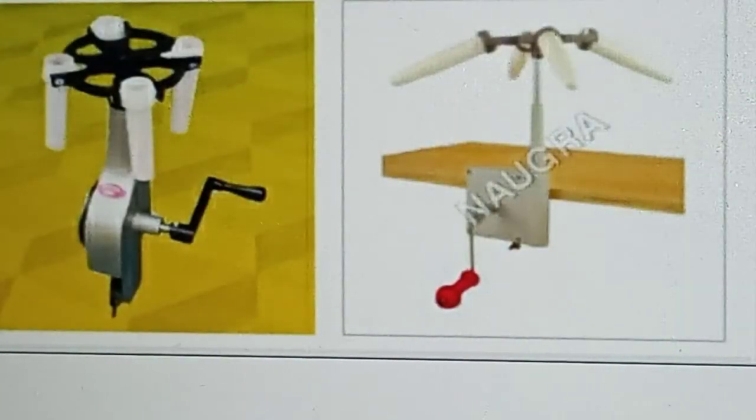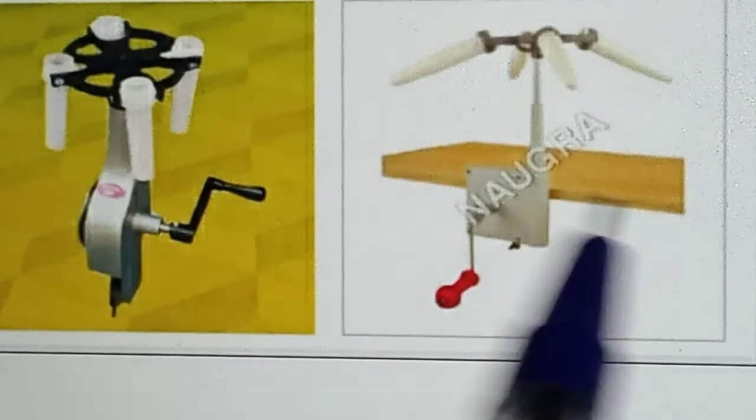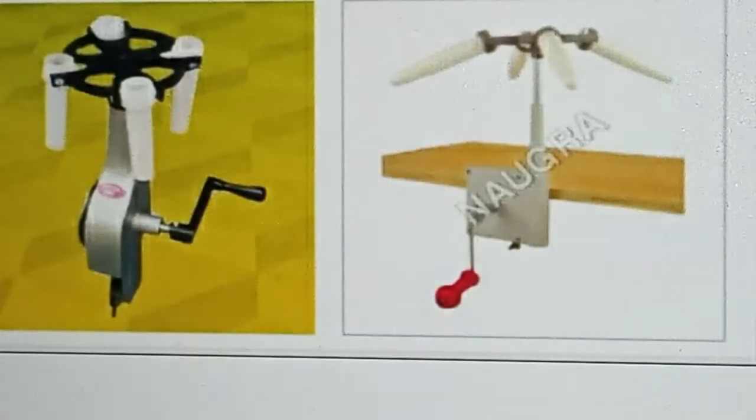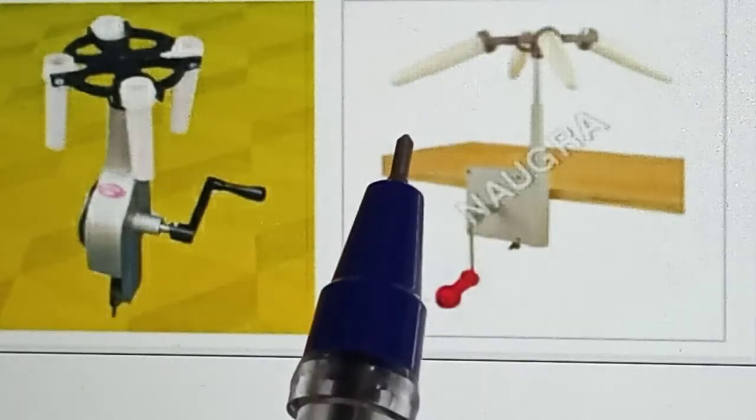Next we are going to see centrifugation. This method of separating denser particles and lighter particles from a mixture by using a centrifugation machine is called centrifugation. We have one centrifugation machine. This is a machine, children. We can see this in the laboratory.